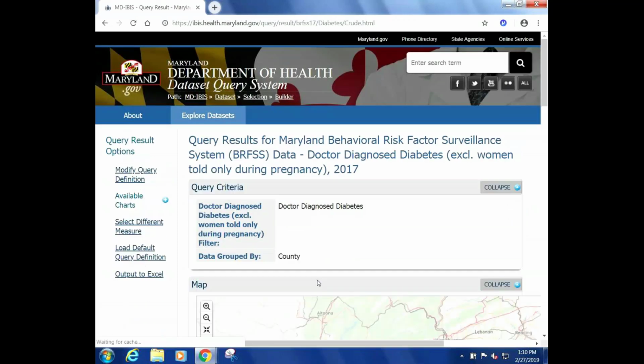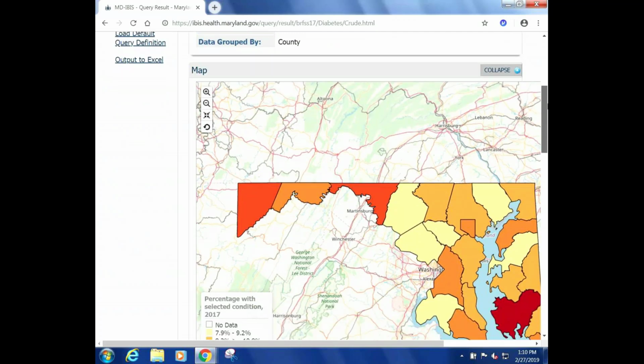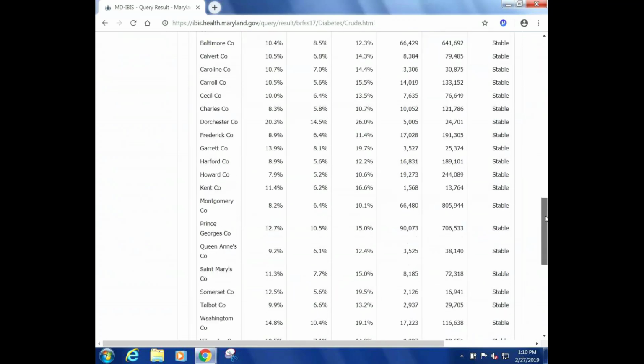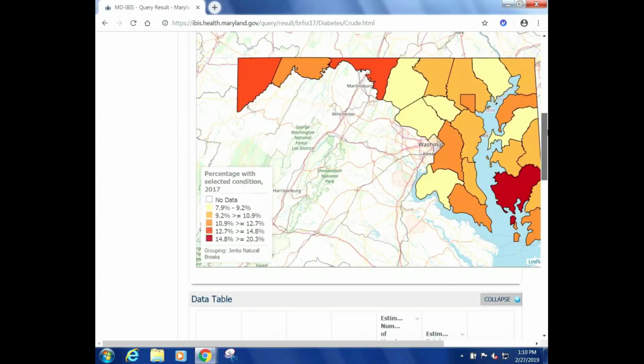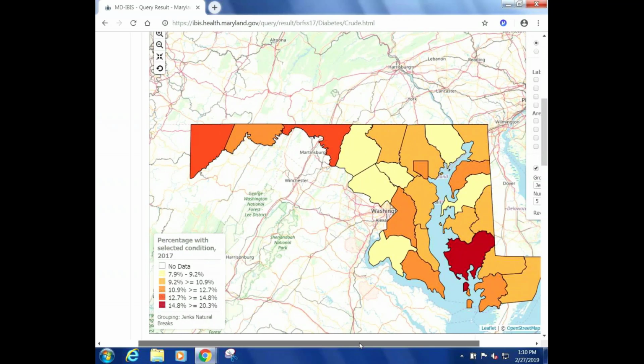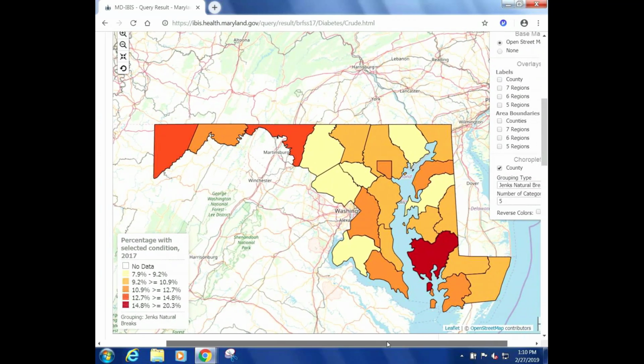And when I do that, a number of data items will automatically populate. So what we see on this screen is that we have a map, and I'm going to scroll down quickly to show you everything we have. We have a map, and we have a data table, and at the bottom we have some data notes. So going back up to that map at the beginning, this is a map with the prevalence for our selected condition, which was diabetes prevalence, for each of Maryland counties.